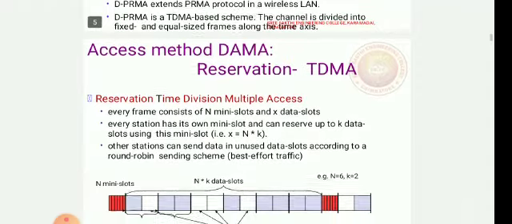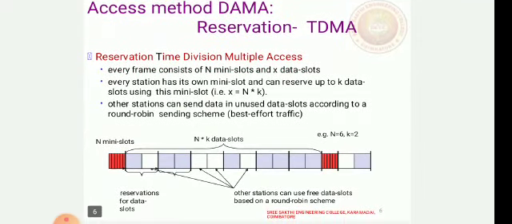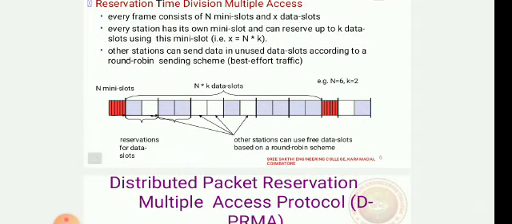Now we'll see the access method and the reservation TDMA. In reservation time division multiple access, every frame consists of n mini slots and x data slots. Every station has its own mini slot and can reserve up to k data slots using the mini slot. Other stations can send data in unused data slots according to the round robin sending method. So it is called best effort traffic. You can see this: every frame consists of n mini slots and data slots, and other stations can send the data in the unused data slots according to the round robin scheme.